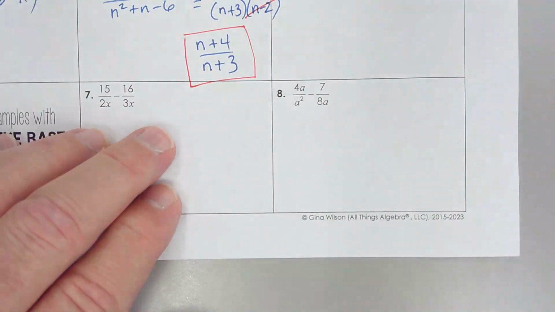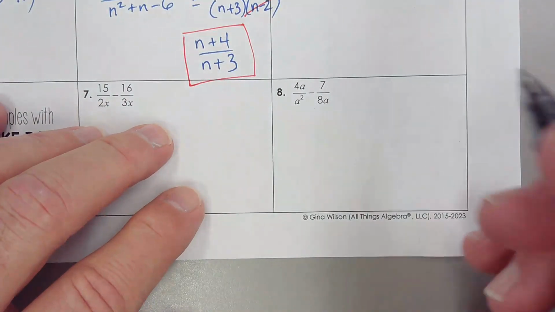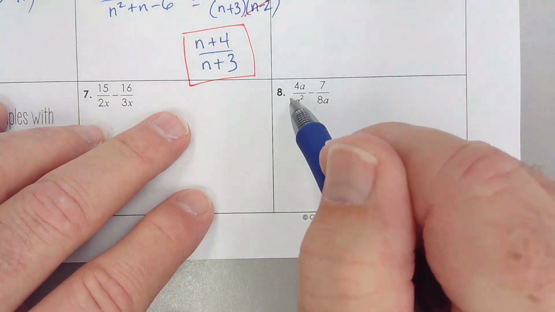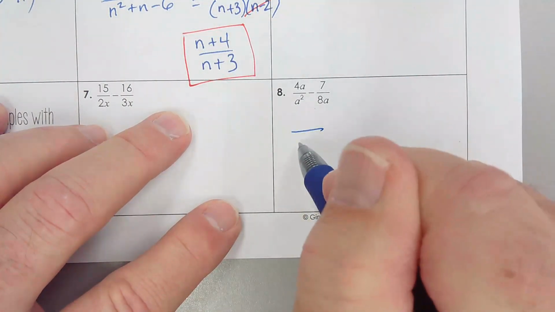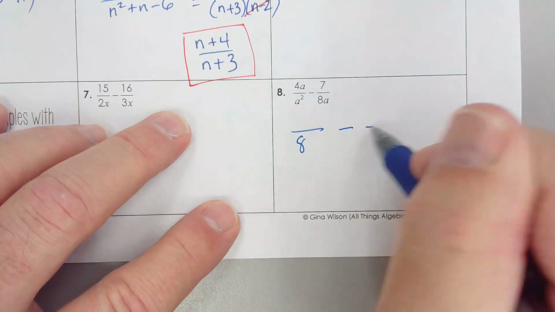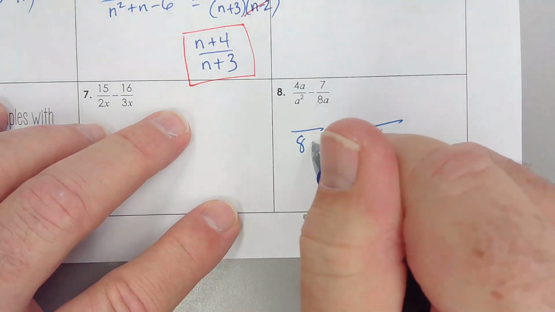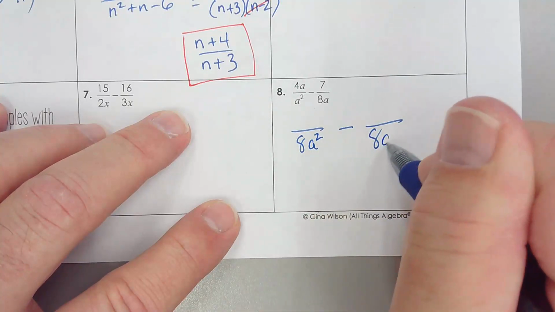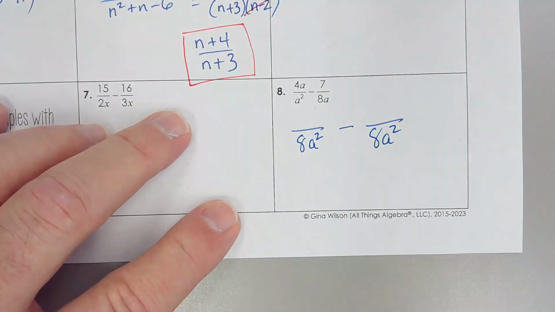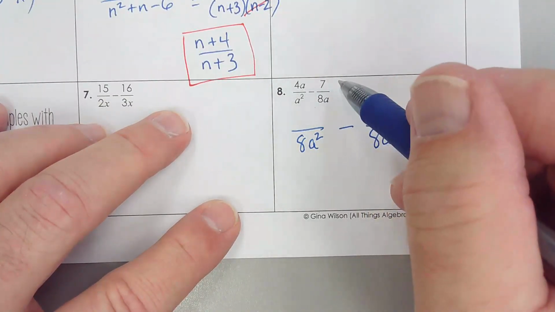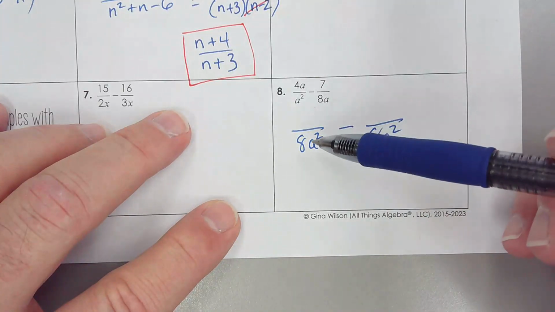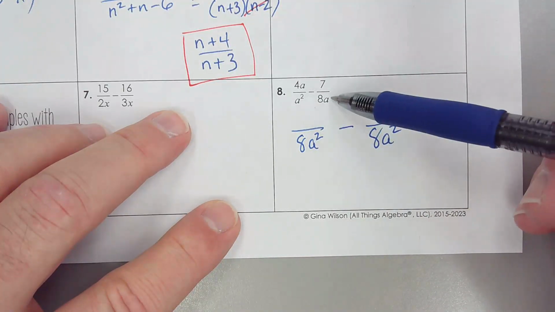Okay? Let's get into needing a common denominator, because I'm a little worried about number 8. I think we need a common denominator. We have 1 and 8, so I think 8 is going to be in our common denominator. And we have a squared and a, so in the common denominator, you need the largest exponent in order for both terms to go into it. So you have to adjust the top as well.